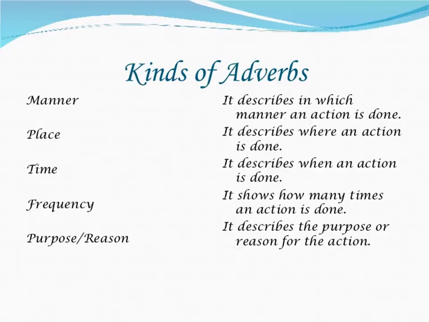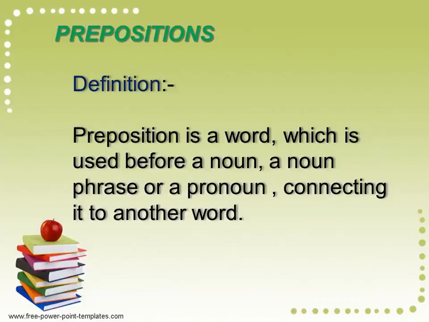Kinds of adverbs, or types of adverbs. There are 5 types: manner, place, time, frequency, purpose or reason. Manner describes in which manner the action is done. Place describes where an action is done, and time describes when an action is done. Frequency shows how many times an action is done, and purpose or reason describes the reason for which the action is done.